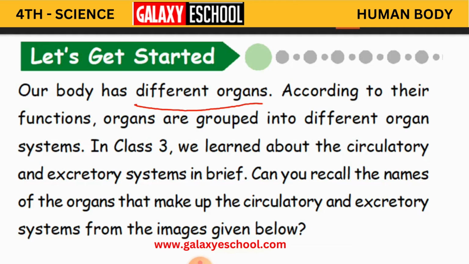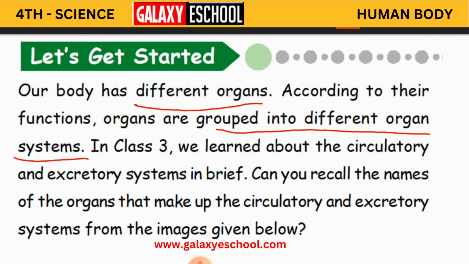So these are all sense organs. Internally, we have other organs like liver, kidney, stomach, heart. So many organs we have got. According to the work of those particular organs, they are grouped into different organ systems, which work together.